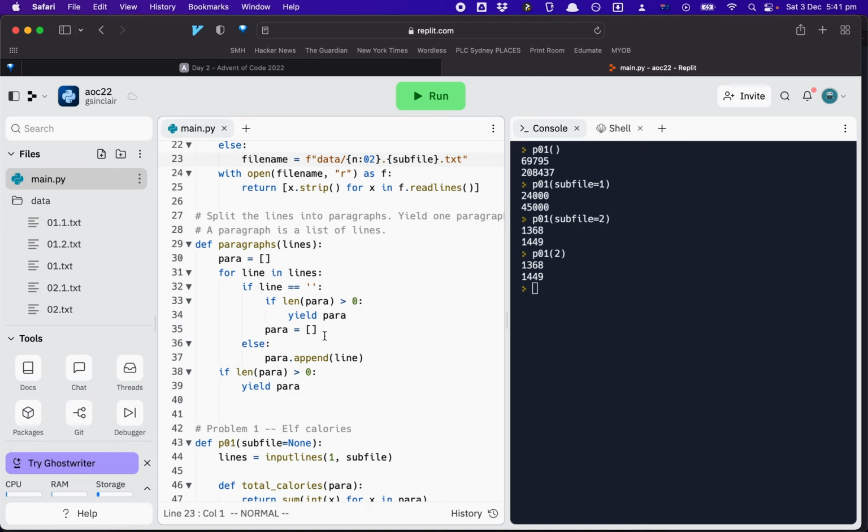So when you're accumulating something, meaning when you're building up a list. Now in this case, we're using the nice features of the language not to build up a list, but just to pass out the values one at a time. It's very nice. But nonetheless, it does have that sense of accumulating something. We're taking a long list and turning it into a short list, basically. We're accumulating that shorter list. And then there's no sentinel value after the last one. Now, a sentinel value is computer science talk for a special value that you're looking out for. And in our case, we're looking out for an empty string. So that's the sentinel value.